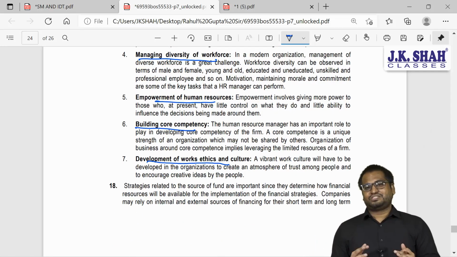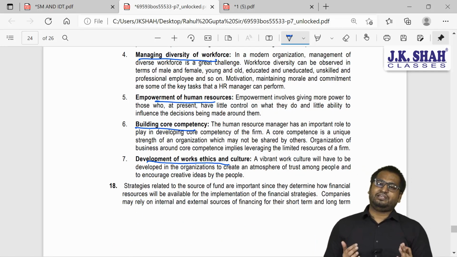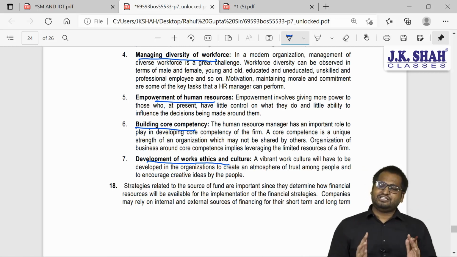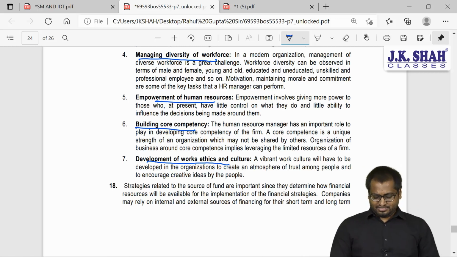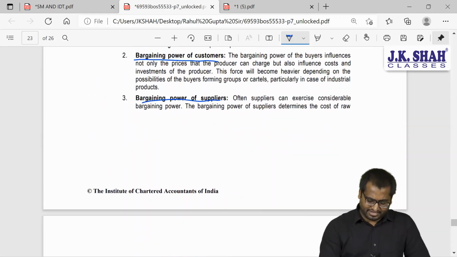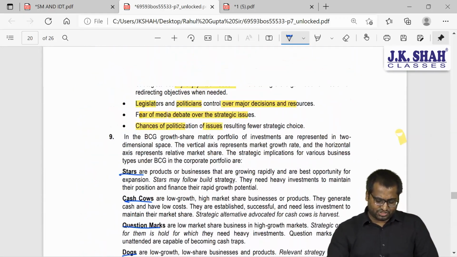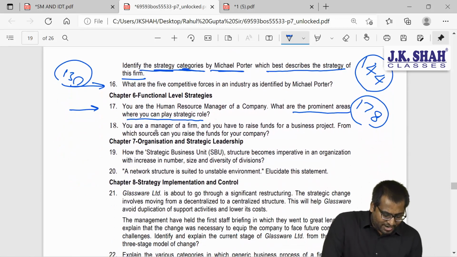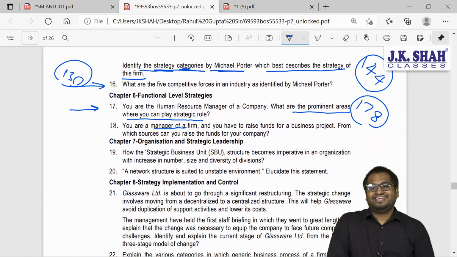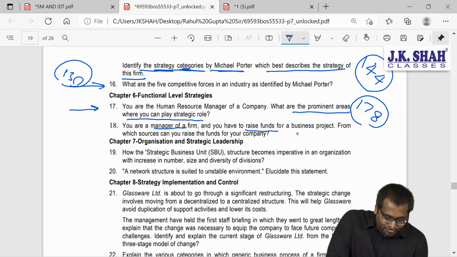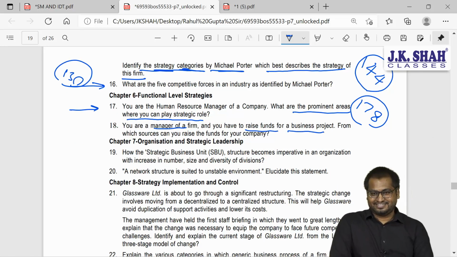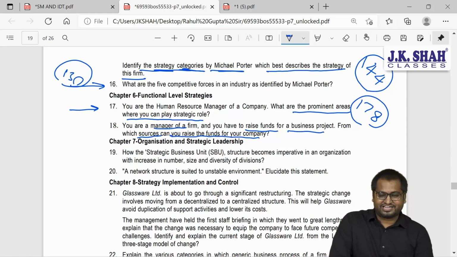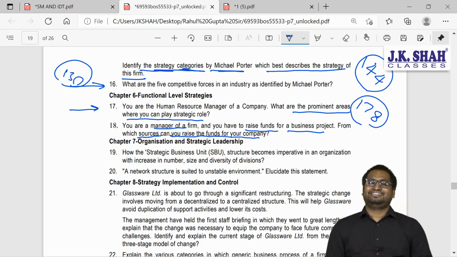Students generally ask me, for 5 marks, how many points to write? You write all the points which are there in your book. All 7 points need to be written. Okay? Great. Now the next question. The next question of this chapter is pretty simple, guys. You are a manager of a firm and you have to raise funds for a business project. From which sources can you raise funds for your company?